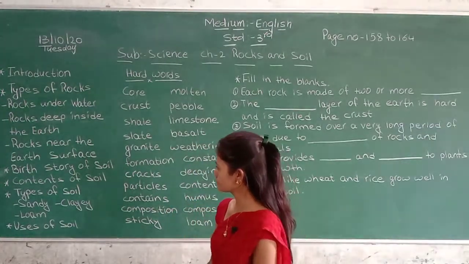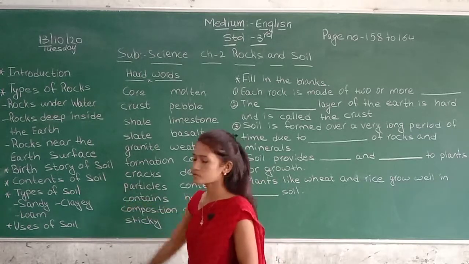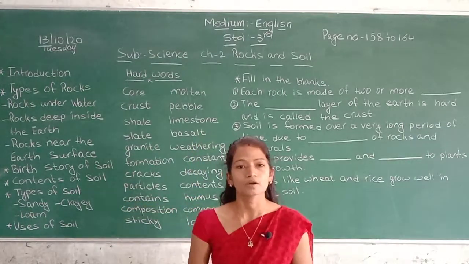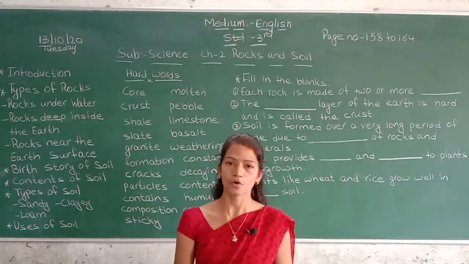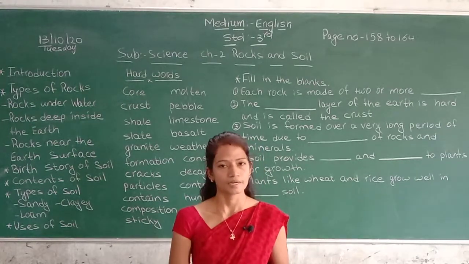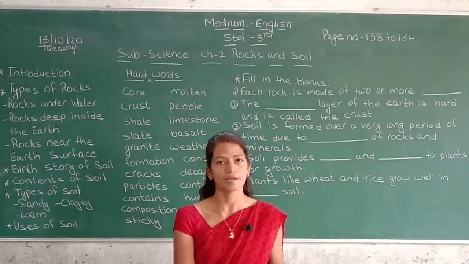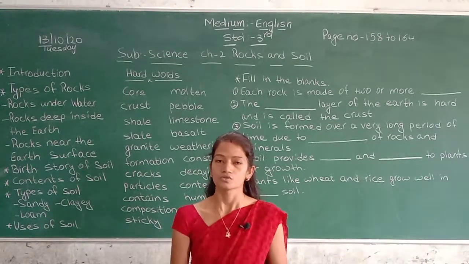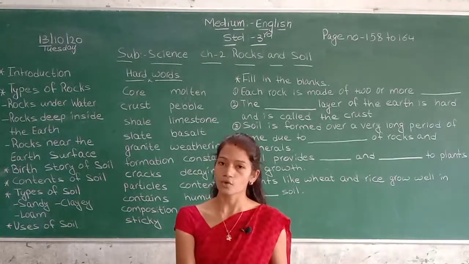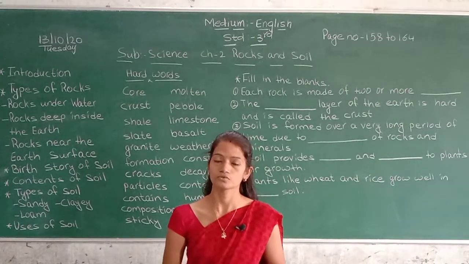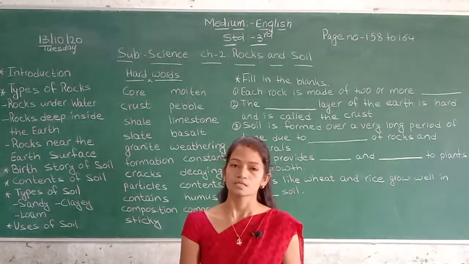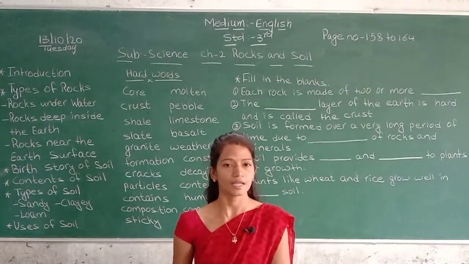Now next one, contents of soil. Soil contains pieces of broken rocks, minerals, decaying plants and animals, air and water also. So how to show that soil contains water? How do we know? First, take some soil in a pan.